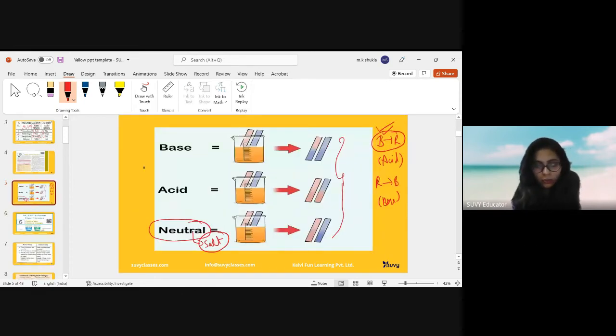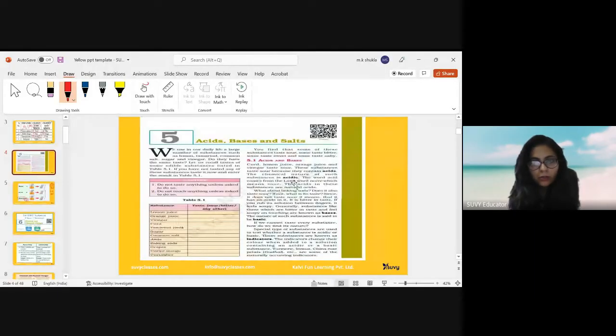Now I will share your NCERT book, and with the help of that NCERT book, we will cover the rest of the topics. So this is the chapter on acids and bases. Curd, lemon juice, orange juice, and vinegar are all sour in taste. That is why these are acids. Bases are bitter in taste and soapy in touch. So these are the bases.